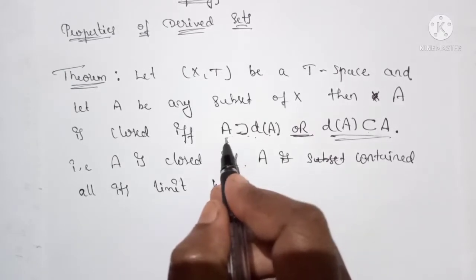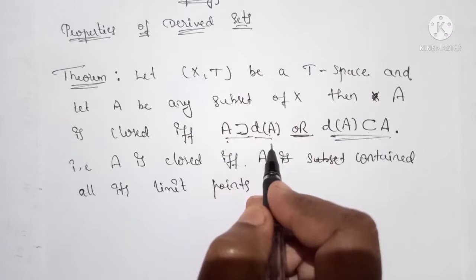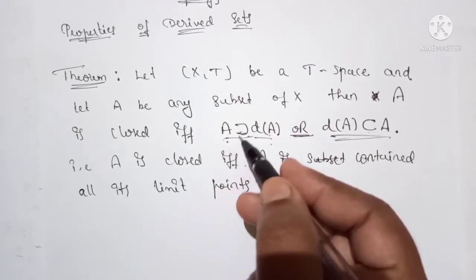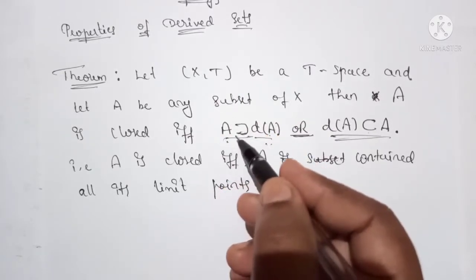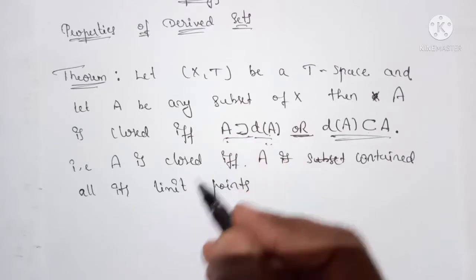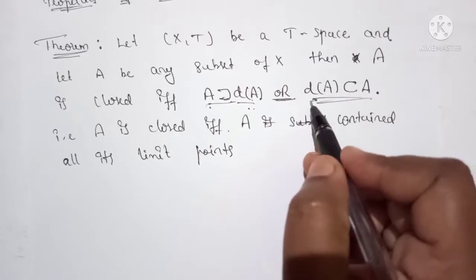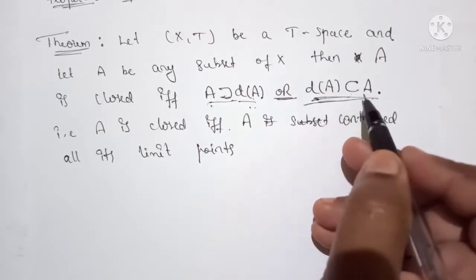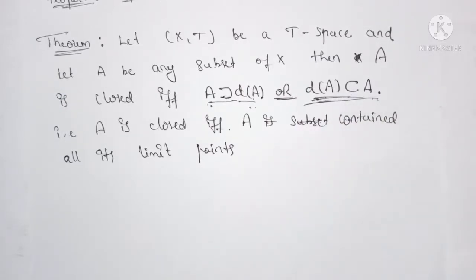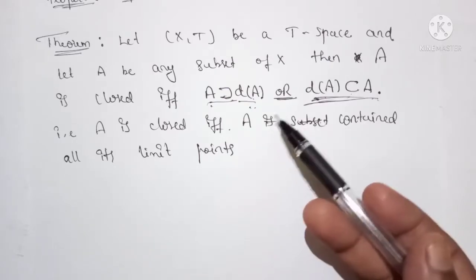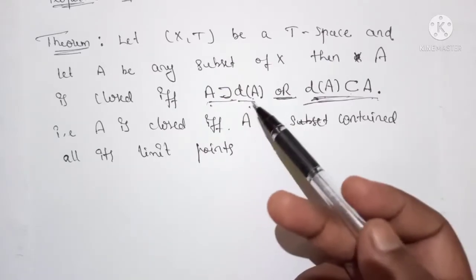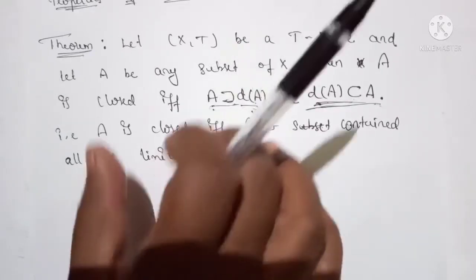So A contains the derived set of A means it contains all its limit points in that set itself. So the main thing you remember is that the derived set of A is a subset of A. They may ask in any way. Okay, these are the three ways of writing this statement.